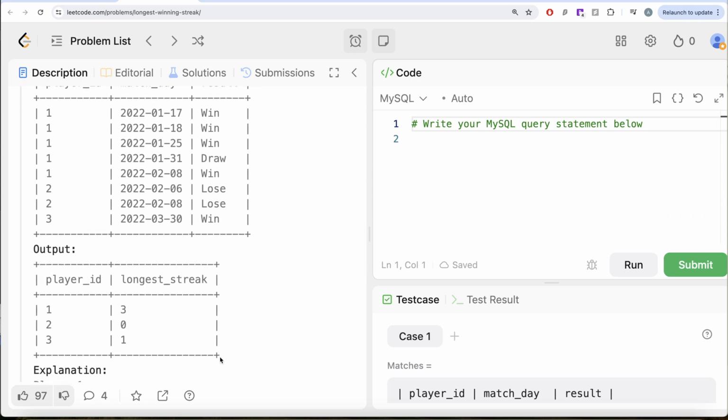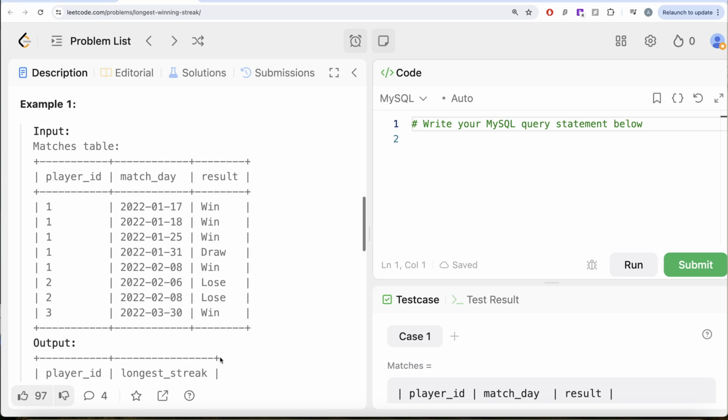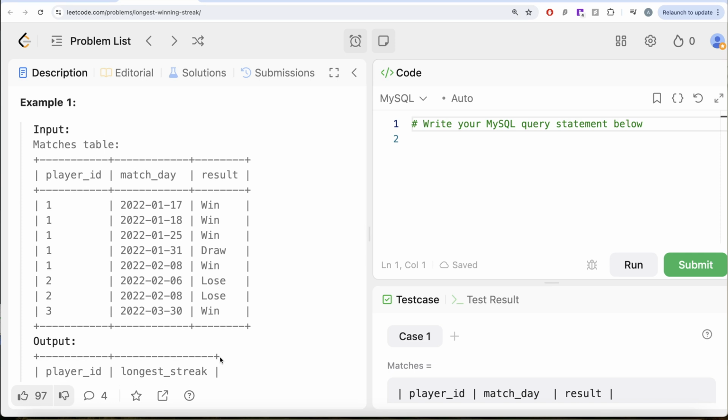So to solve this question, if you have been following this series, we have solved certain types of questions where we had to find consecutive seats, consecutive numbers, etc. This is just an advanced application of the same logic that we developed there. But you might be wondering how. If you look at the match day, they are not consecutive. The difference could be 5 days, 7 days, 10 days, whatever, right? You can play a match literally any day with any type of gap.